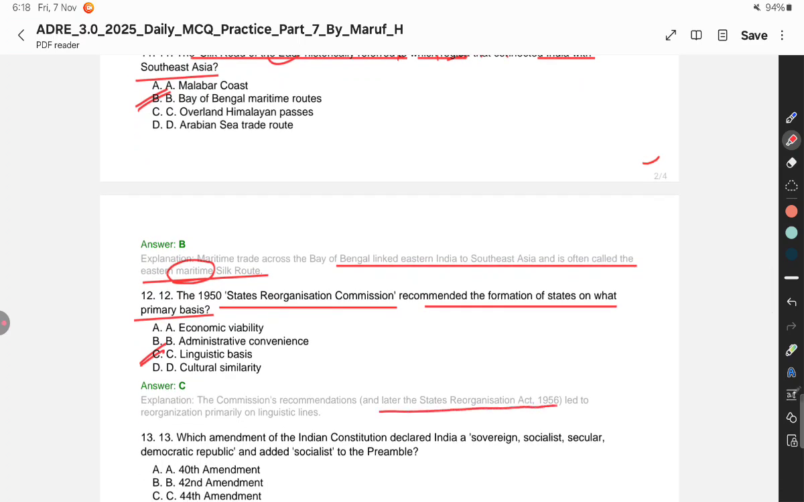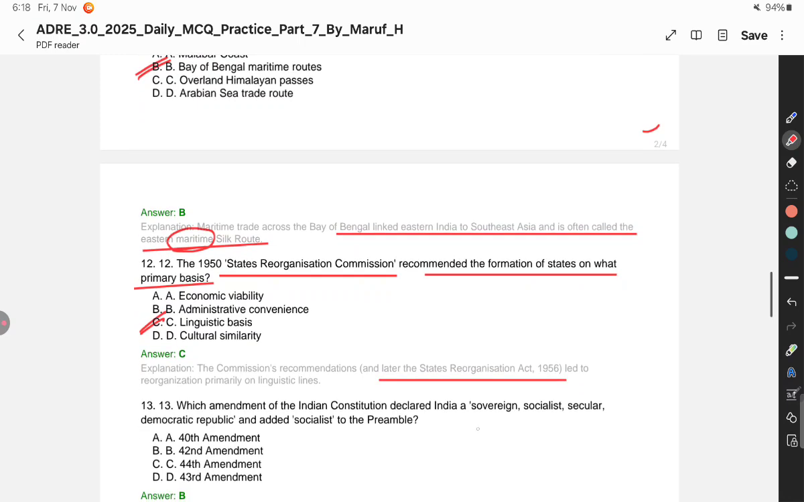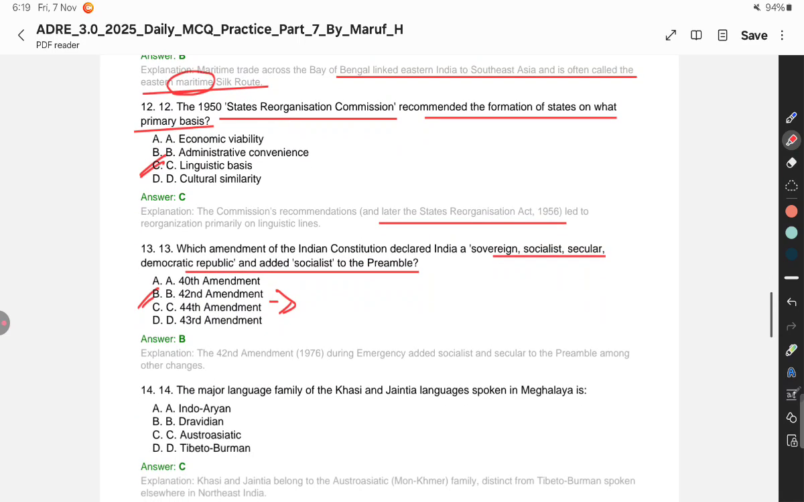State Reorganisation Act was in 1956, remember this one. Which amendment of the Indian Constitution declared India a sovereign, socialist, secular democratic republic and added socialist to the preamble? Which amendment added these to our preamble? Obviously we know it is the 42nd amendment. What is this amendment called? The mini constitution of India. All right, India at the time of Indira Gandhi.